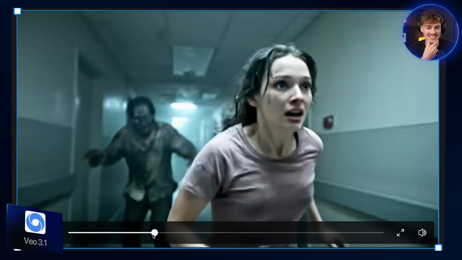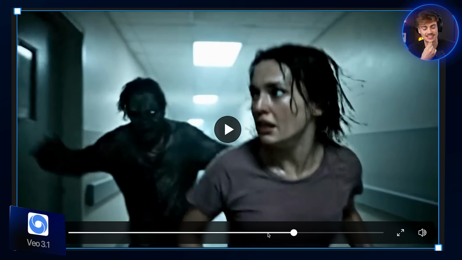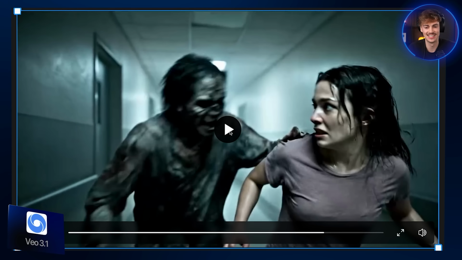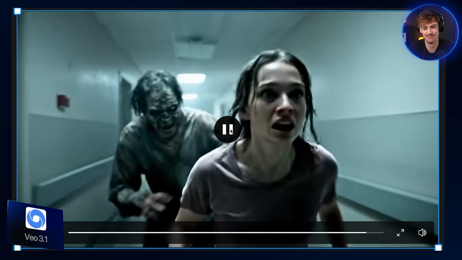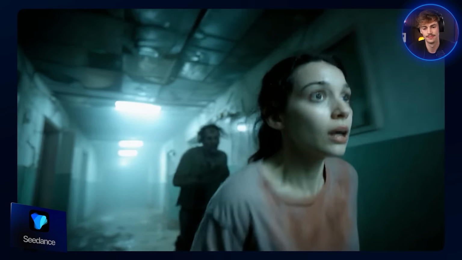Yeah, it looks so fake. I mean, you can see she looks scared, but even though the zombie is grabbing her, nothing is happening here. She's like, oh, why are you doing that? Just leave me alone, dude. But she's not actually terrified in that sense. Now, hopefully Seedance is a bit better at this.